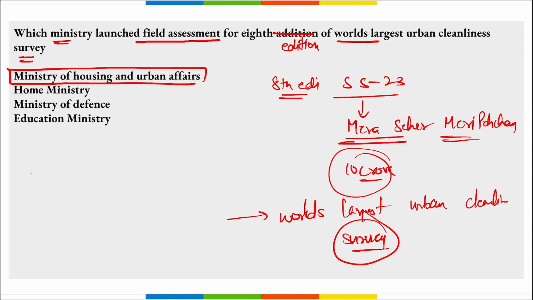Also remember Swachh Sarvekshan, its first edition was launched in 2016. It was launched by the Ministry of Housing and Urban Affairs, to analyze and compare the status of sanitation in Indian cities under Swachh Bharat Mission Urban. Correct. Also, the survey was conducted for 2023 over 4 quarters. The first 3 quarters of assessment have already been completed, and a new third quarter for Swachh Sarvekshan 2023 was introduced. The fourth and final quarter is now being launched from 1st of July 2023. Correct.